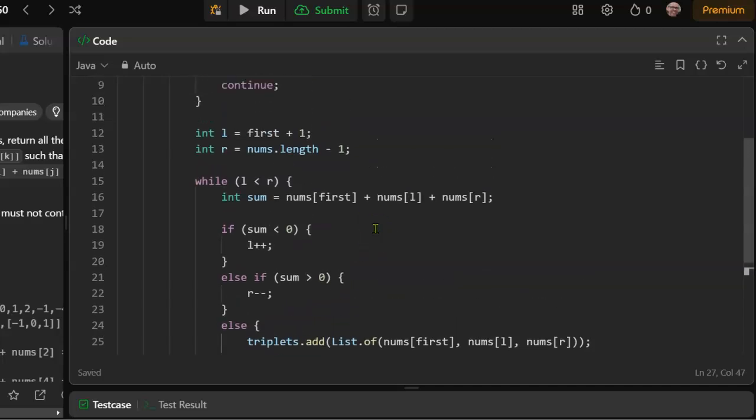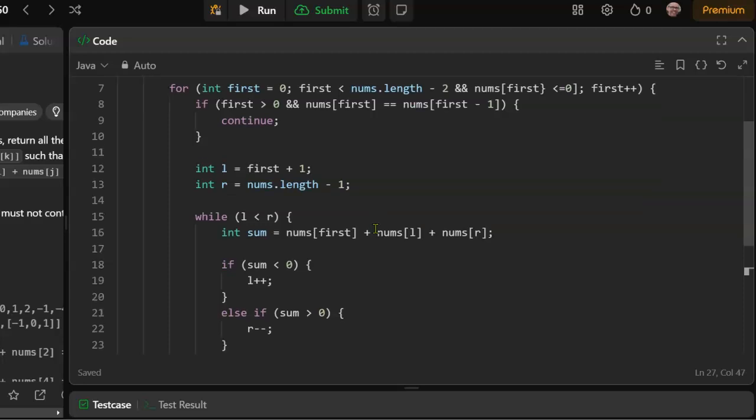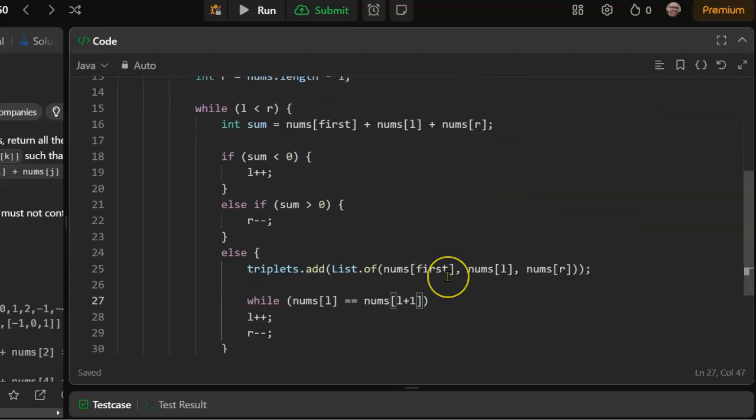While nums L equals nums L plus 1, increment L. So it's a look ahead, but we're going to increment it so that we skip over duplicate second numbers.